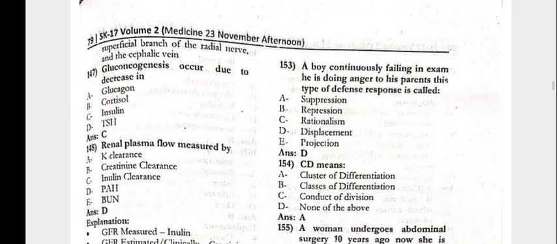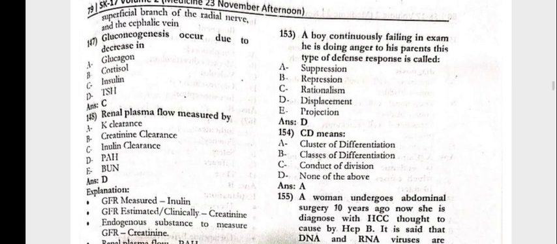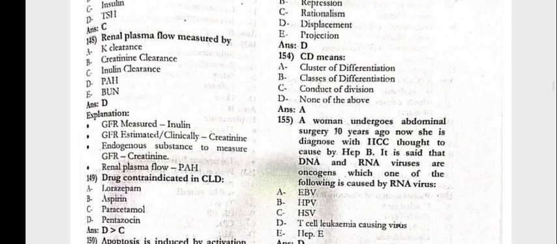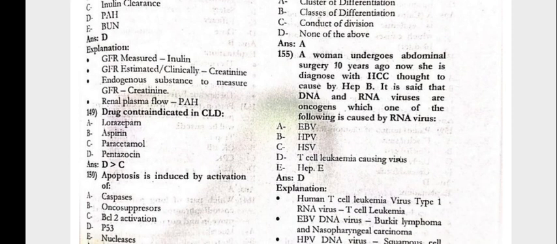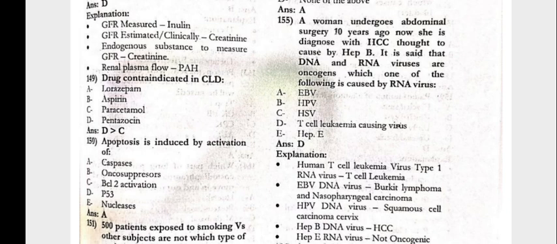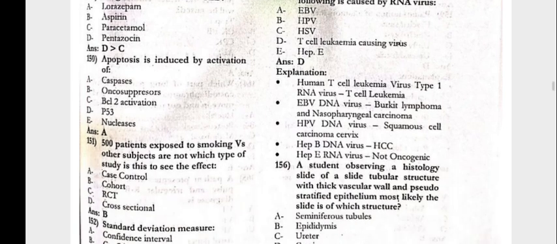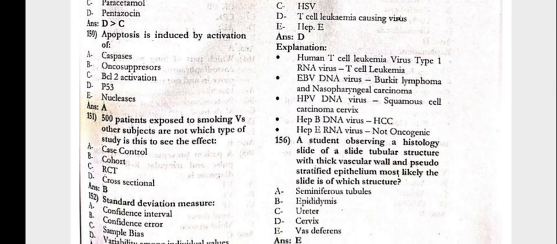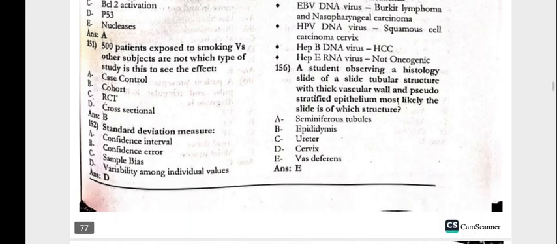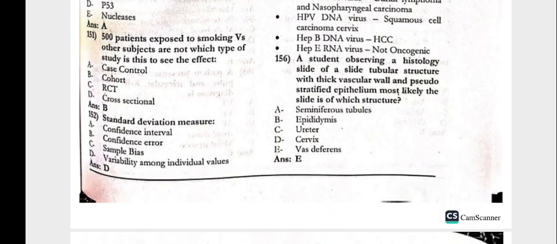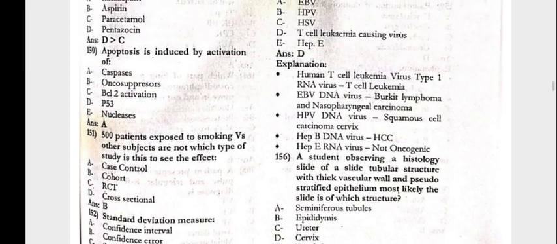Next, 147, the gluconeogenesis occurred due to the decrease in the insulin. In a plasma flow measured by para-aminohippuric acid. Drug contraindicated in CLD would be the pentazocine. The apoptosis is induced by the activation of the caspases. 500 patients exposed to smoking versus other subjects not exposed. Which type of study is this to see the effect? That is the cohort study. The standard deviation measures the variability among the individual values.